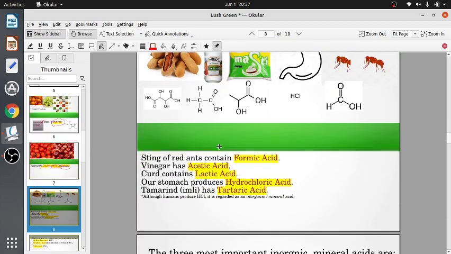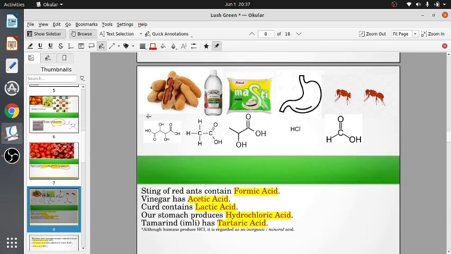Here we have some more acids. This is the tamarind or imli, which contains tartaric acid. Here we have vinegar, which contains acetic acid. Next we have curd, which contains lactic acid. Our own stomach produces hydrochloric acid.